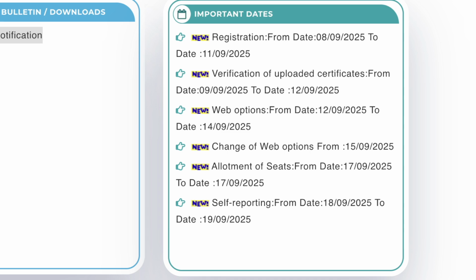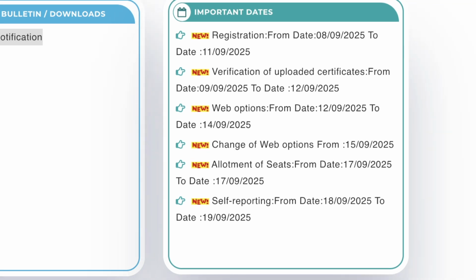Based on the options filled by the candidates, the authorities will be releasing the seat allotment result for Phase 1 on 17 September 2025. And the self-reporting process for Phase 1 will be conducted between 18 September and 19 September.